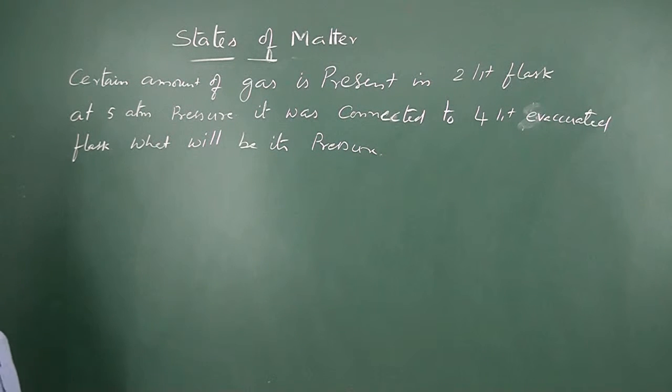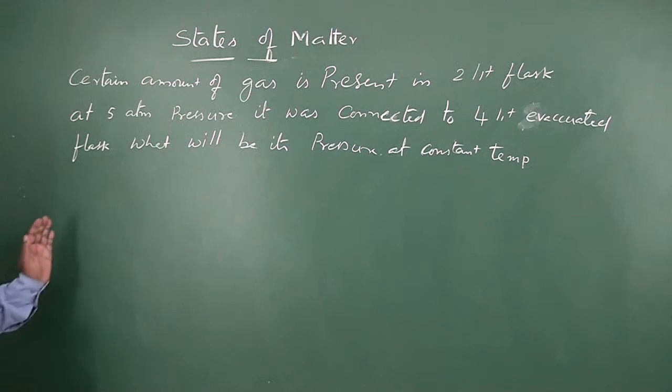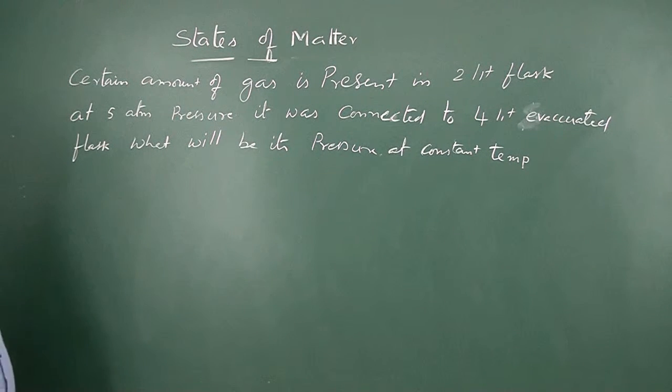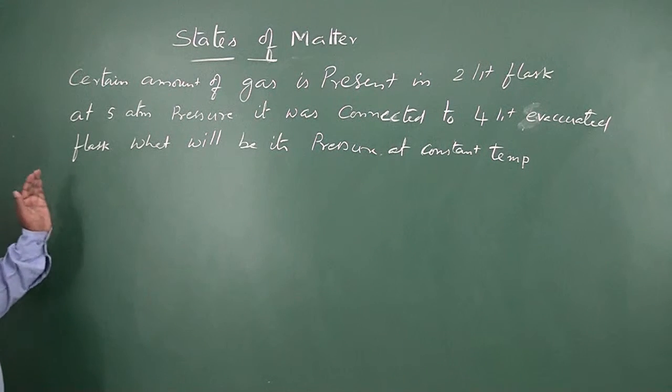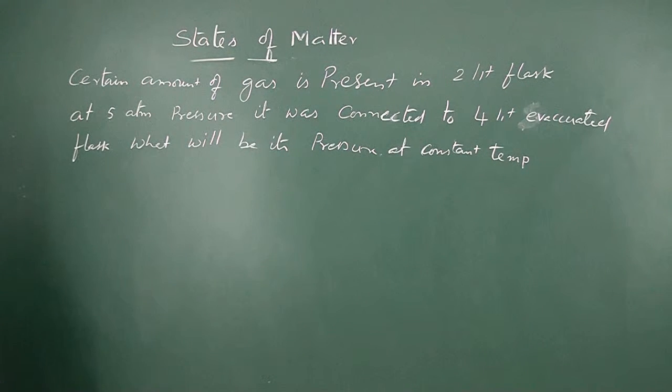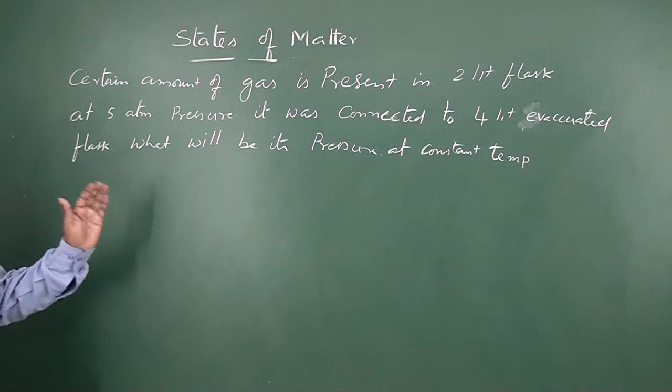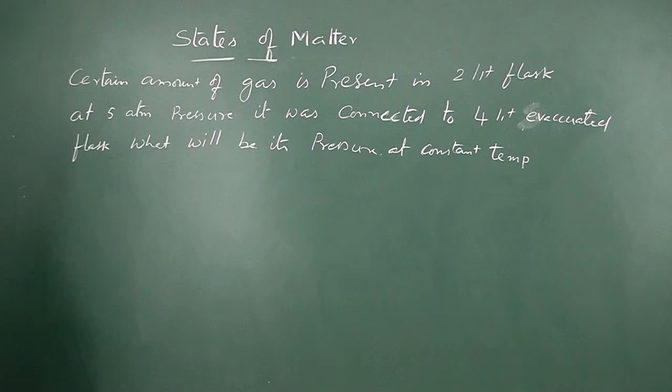A certain amount of gas is present in a 2 liters flask at 5 atmospheres pressure, and this flask is connected to a 4 liters evacuated flask. What will be its pressure at constant temperature?